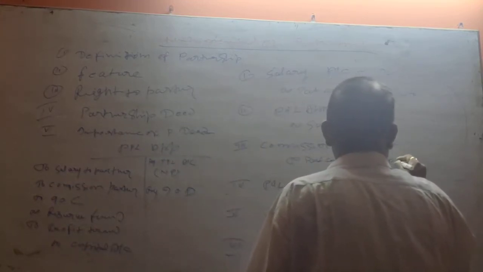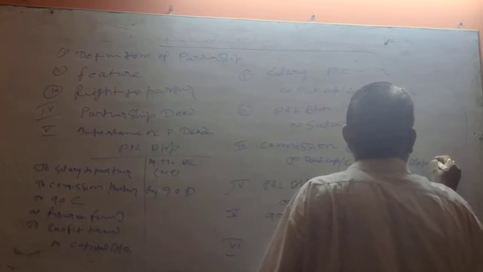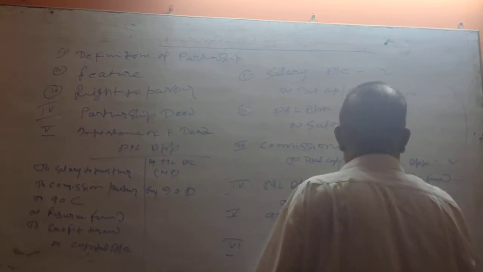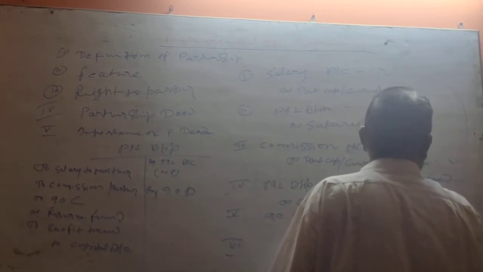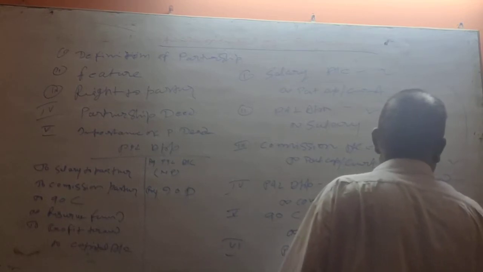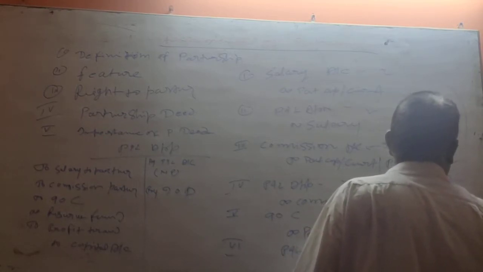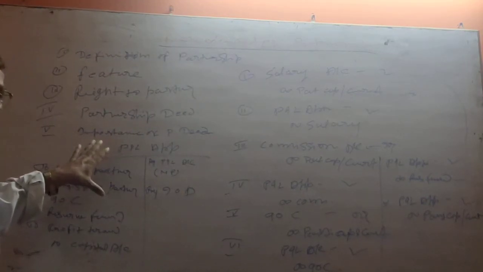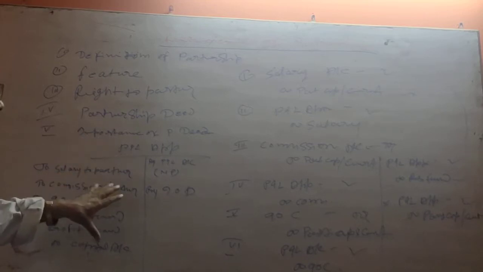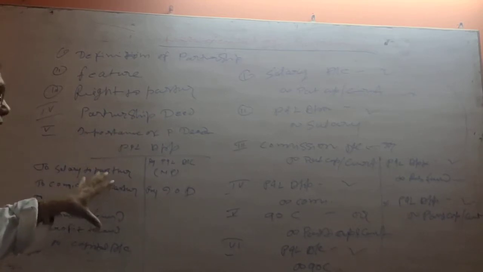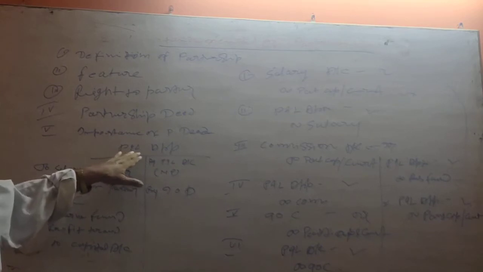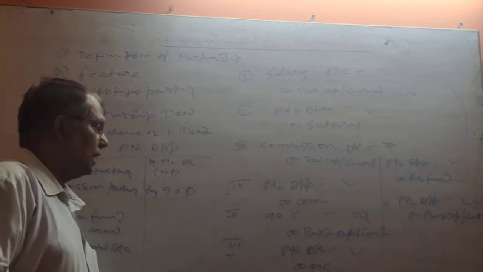For reserve fund, profit and loss appropriation account debit to reserve fund. Next, profit and loss appropriation account debit to partners' capital or current account. So this we have to make after preparing the final accounts, and whatever the profit is, how we will appropriate it among the partners, that will be done in the profit and loss appropriation account. Once more.